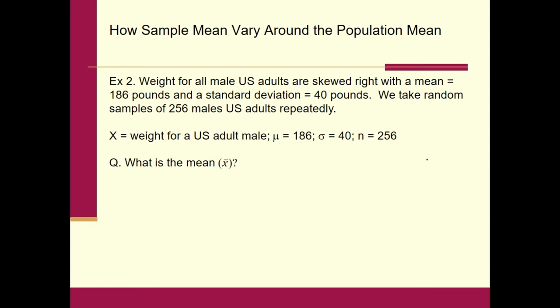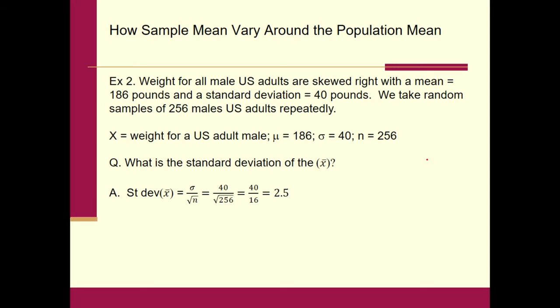What about the mean of the sampling distribution of X bar? Well, in expected value it's going to be equal to mu. So that's just simply 186. No big deal there. So that's the expected value of the sampling distribution of X bar. What about the standard deviation of all these X bars? Okay, be careful. Remember, you got to divide through by what? The square root of n. So we got 40 divided by the square root of 256. And we get 2.5 when we do that calculation.